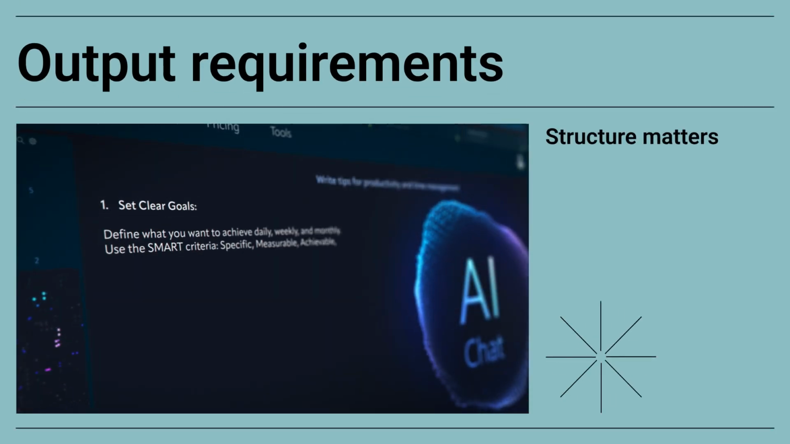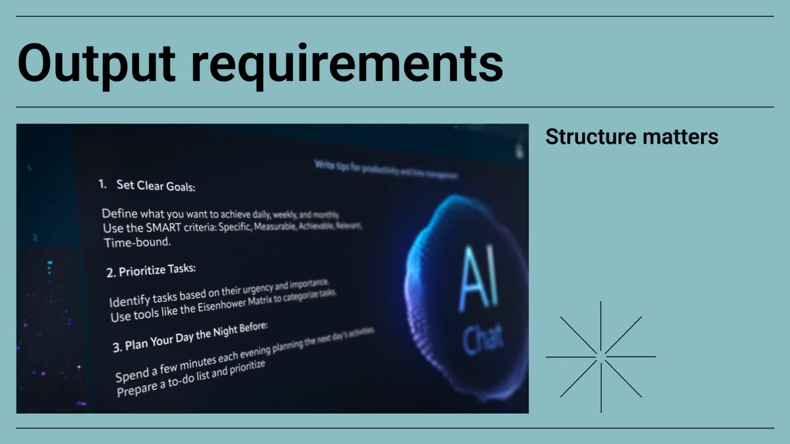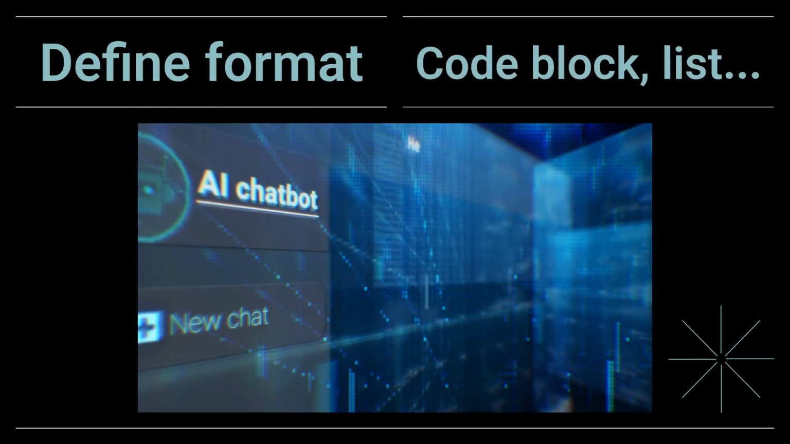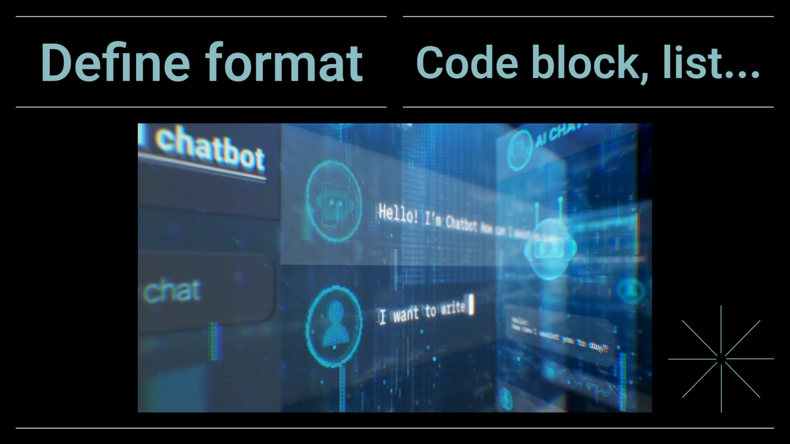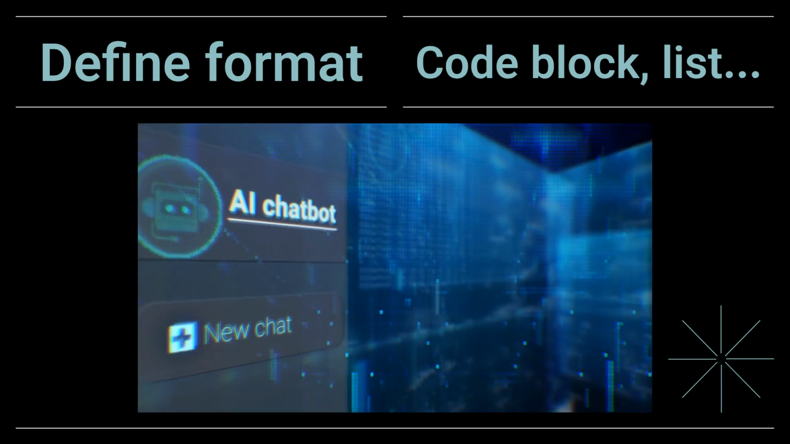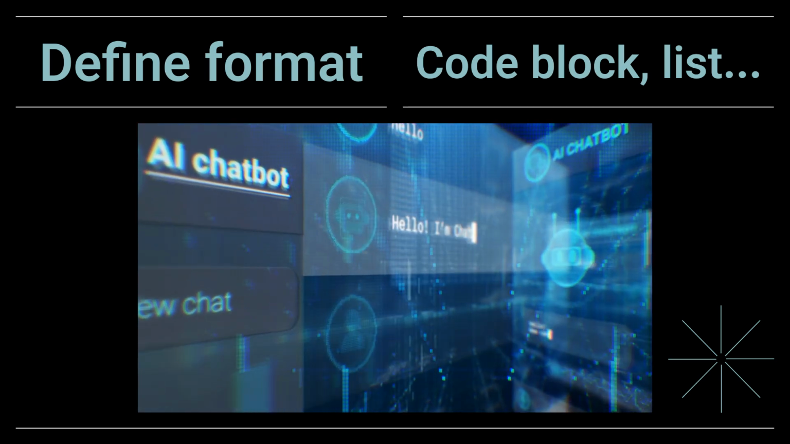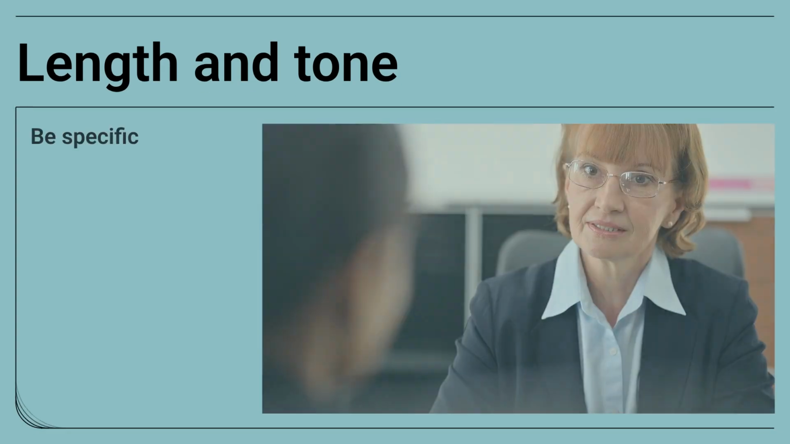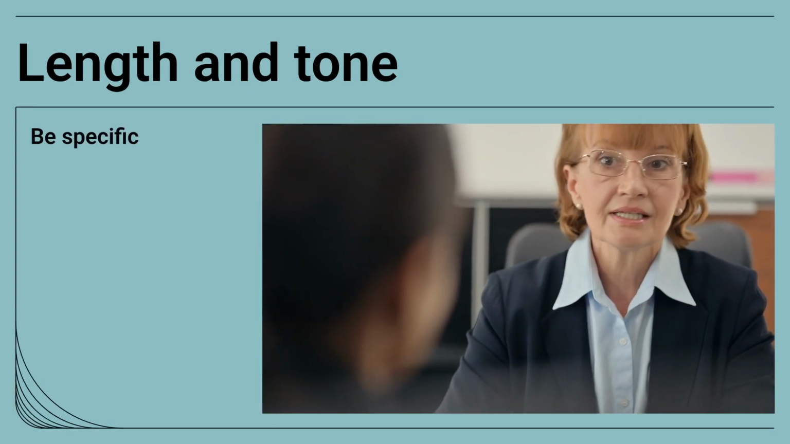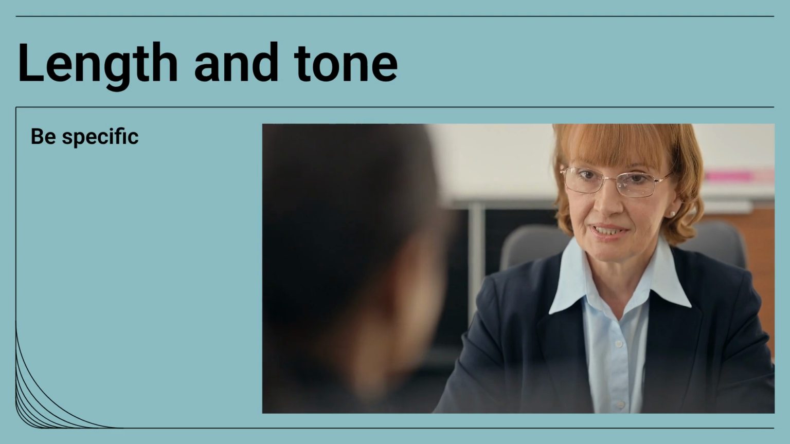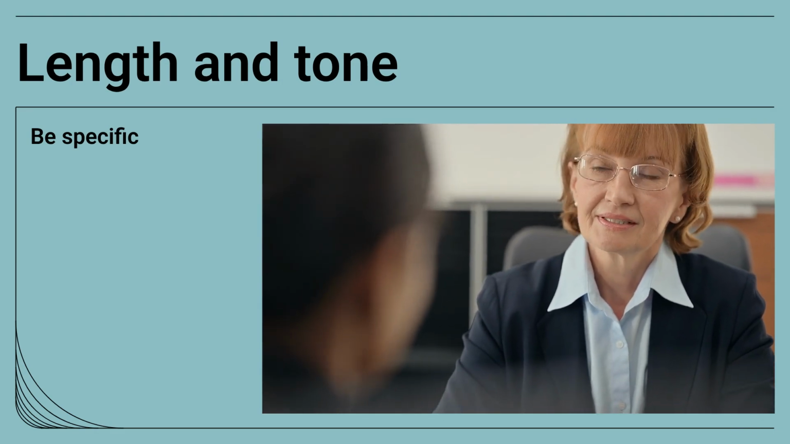Next, detail the structure and requirements of the output. This is crucial for usable content. Specify the exact format you expect. Should the answer be a numbered list, a paragraph, or a Python code block? Formatting makes the output instantly useful. Include constraints on length, like 3 bullet points or 200 words, and the desired tone, such as professional, humorous, or academic.